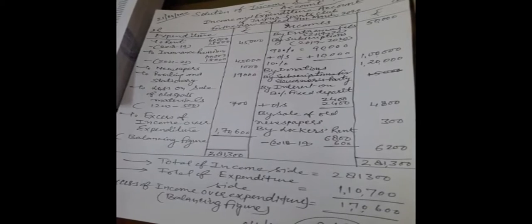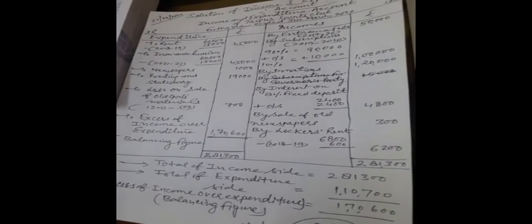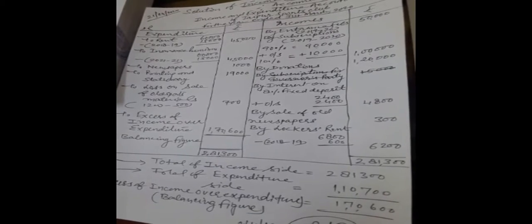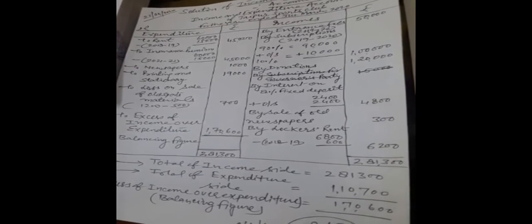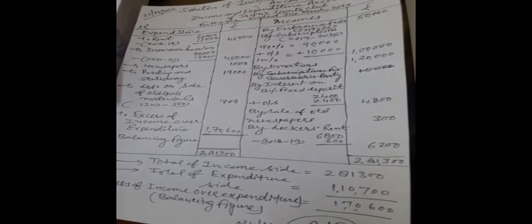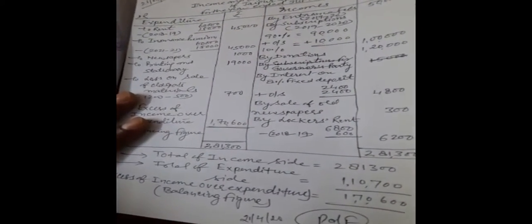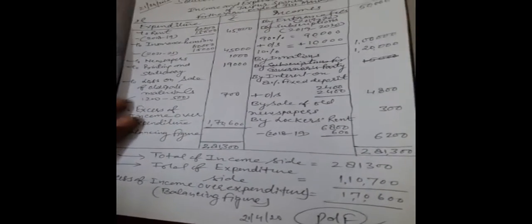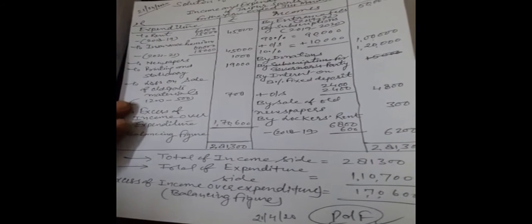So rent, including rupees 15,000 for 2018-2019, and we are preparing the account for the year ending 31st March 2020. So the rent for the current year will be 60,000 minus previous year rent, that is 15,000, so 45,000. Then insurance premium, it is given 60,000, again including 15,000 for the coming year. It will also be deducted to calculate the premium for the current year. So 60,000 minus 15,000 is equal to 45,000.